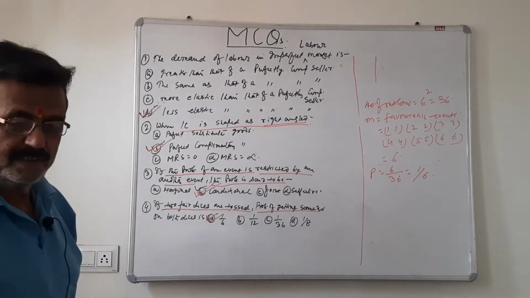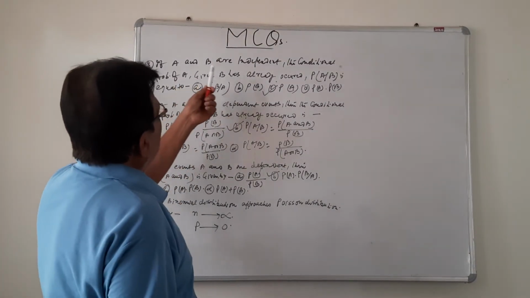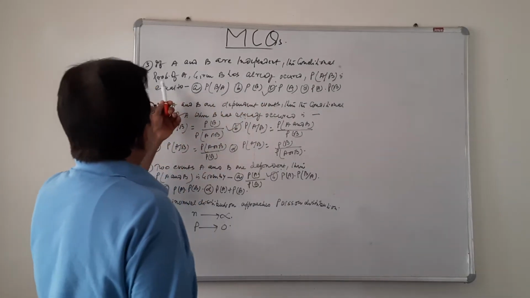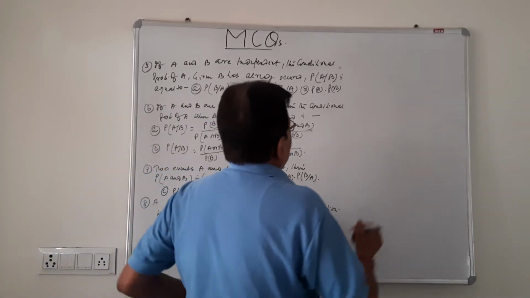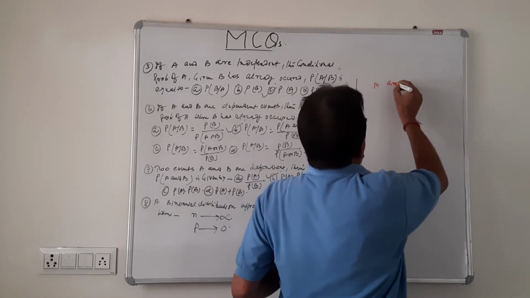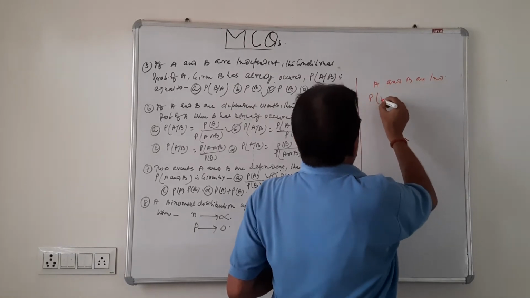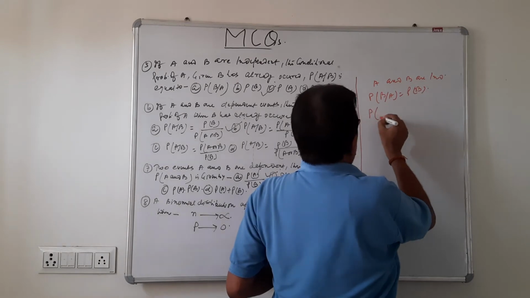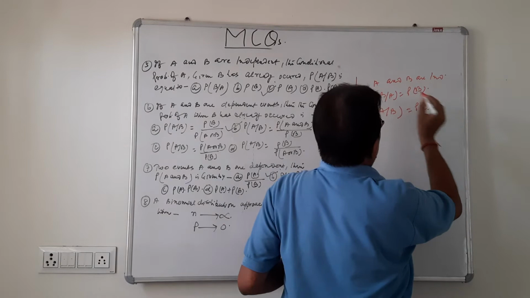Let me explain more questions. Question number 5: if A and B are independent events, then the conditional probability of A given that B has already occurred. When A and B are independent, then P(B|A) is P(B), and P(A|B) is P(A).